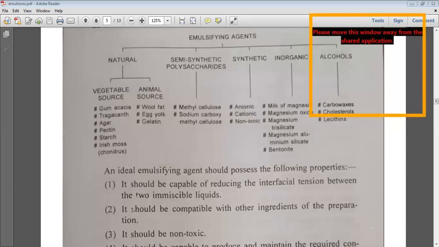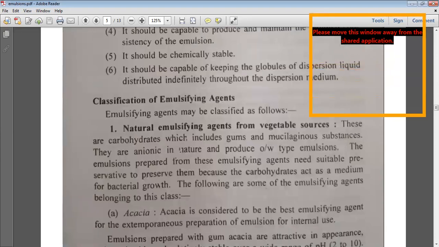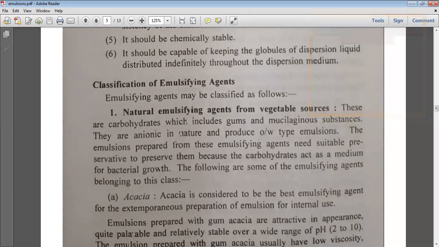Now let us see a detailed description of the natural emulsifying agents. These are carbohydrates, which include gums and mucilaginous substances. They are anionic in nature and produce oil-in-water type emulsions.